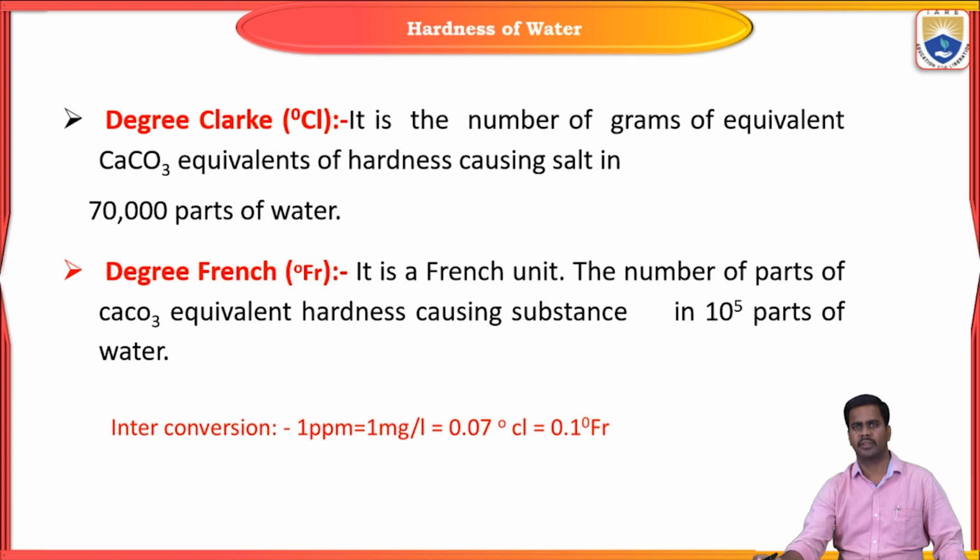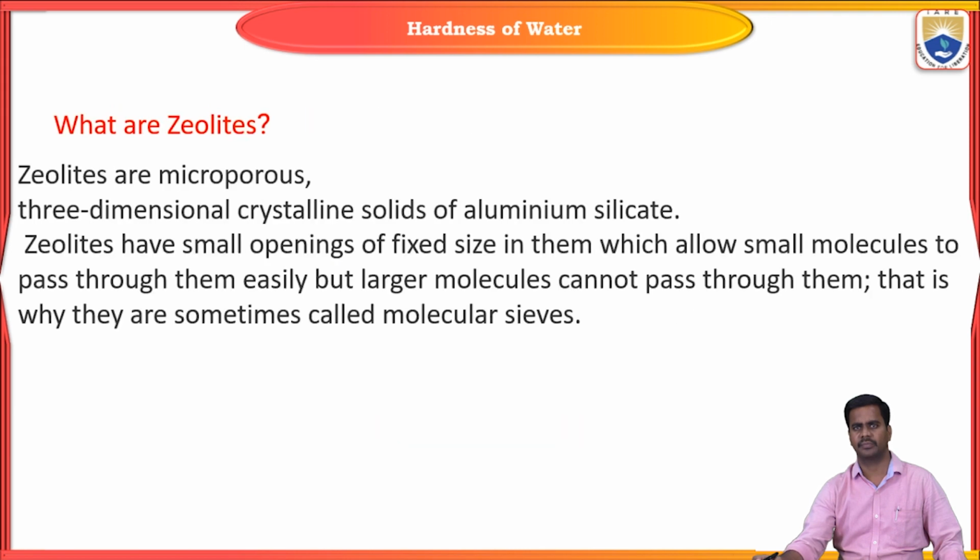And there is some interconversion between the units of hardness. That is, 1 ppm is equal to 1 milligram per liter, which is equal to 0.07 degrees Clark, which is equal to 0.1 degrees French. Next, coming to water treatments. By using these technologies, we can remove the permanent type of hardness.